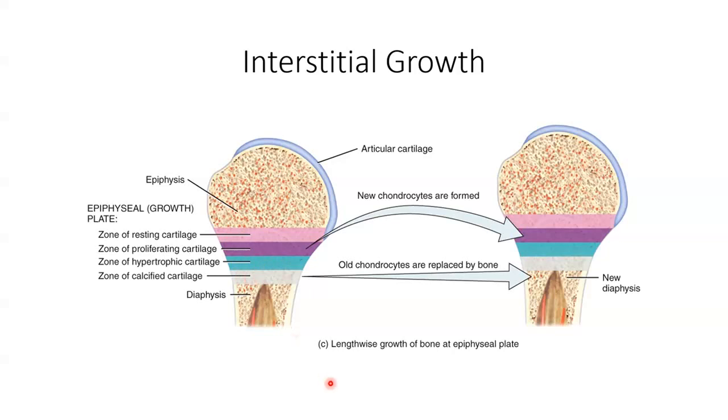Now, when adolescence comes to an end, about 18 years of age in females and 21 in males, these epiphyseal plates will close. That is, the epiphyseal cartilage cells will stop dividing and bone replaces all of the remaining cartilage cells. The epiphyseal plate fades and it leaves a bony structure called the epiphyseal line. With the disappearance of the epiphyseal plate, bone growth in length completely stops. So a bone can no longer get any longer.